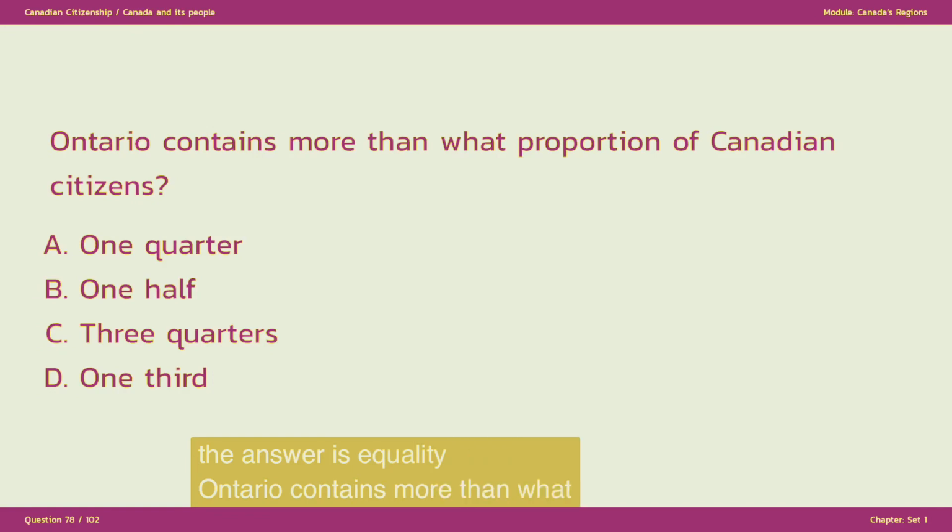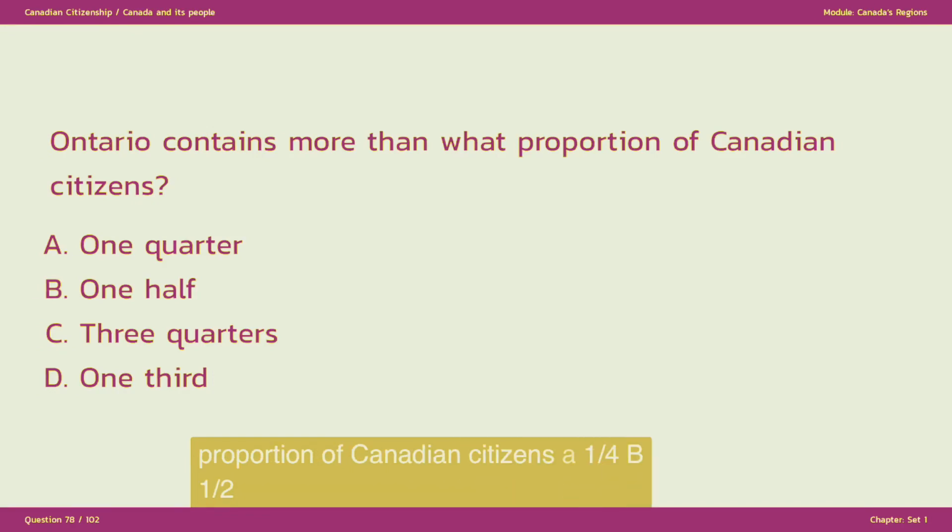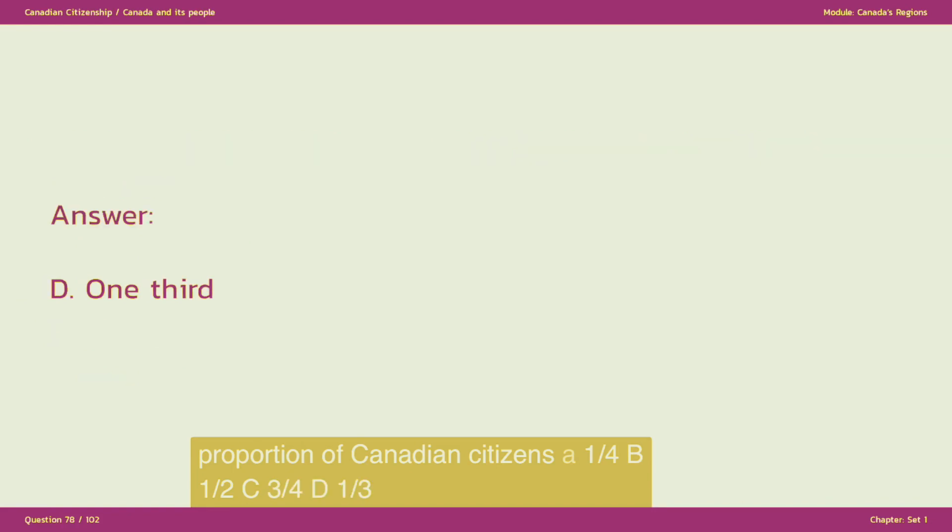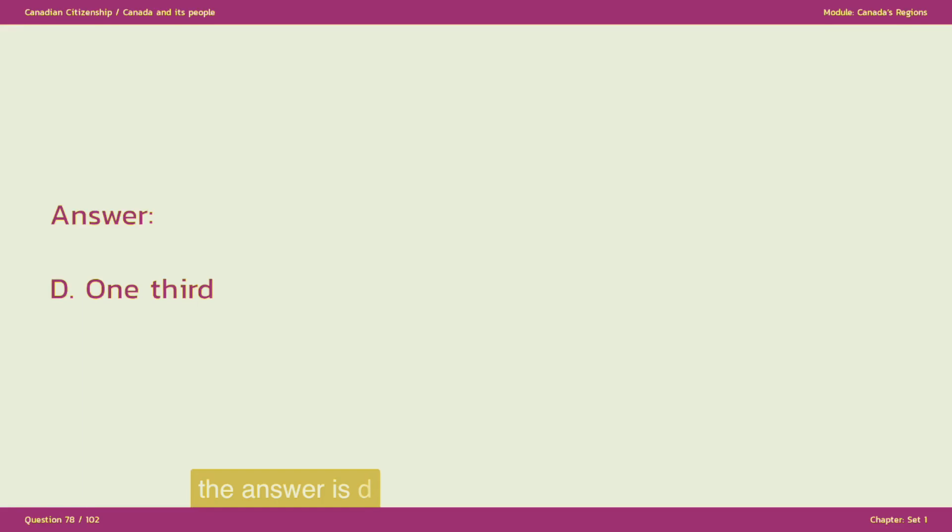Ontario contains more than what proportion of Canadian citizens? A. 1/4, B. 1/2, C. 3/4, D. 1/3. The answer is D. 1/3.